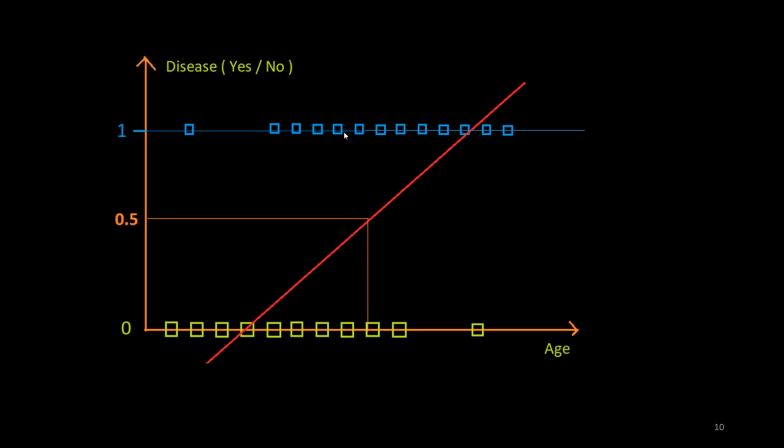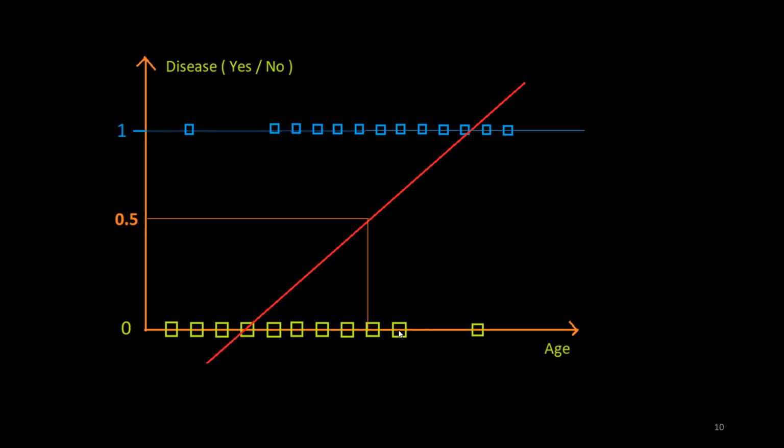On the other hand, for these few points, the probability will be greater than 0.5 and they belong to class 1. For these points, this regression line is performing well and classifying correctly. But for this point and this point, it is doing misclassification.